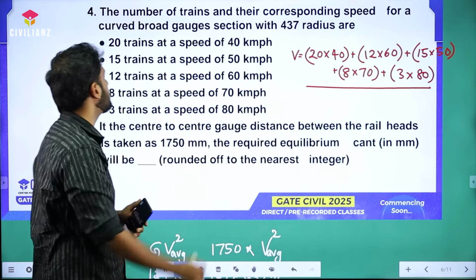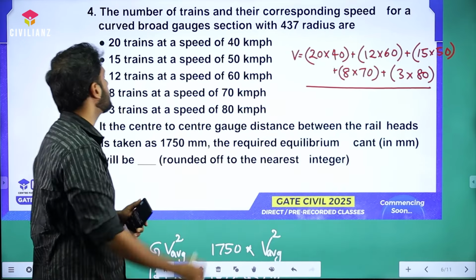So take that 52.93 back to this equation and substitute the value, and you're going to get 88.34 millimeter, right?